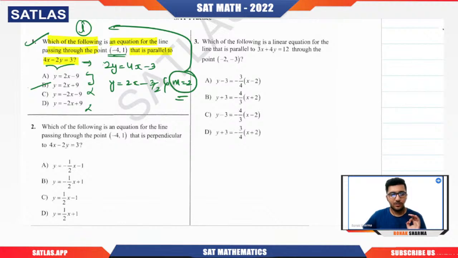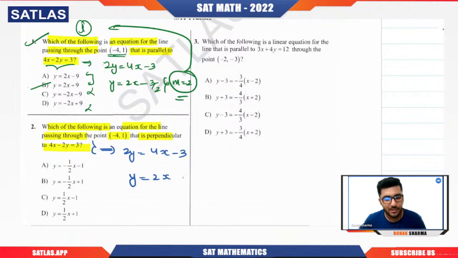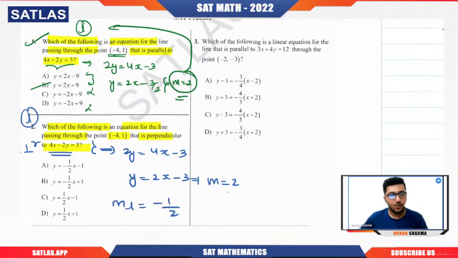Now, question number two: which of the following is the equation for the line that is perpendicular to this? We know that for this line, 2y will be equal to 4x minus 3. That means y equals 2x minus 3, right? So if the slope is 2 here, what is the slope of the line which will be perpendicular? If I take line L perpendicular to this line, the slope of line L should be the negative reciprocal of 2, so minus 1 by 2. So clearly I can see that this will be rejected, this will be rejected. Out of these two, one should be the answer.